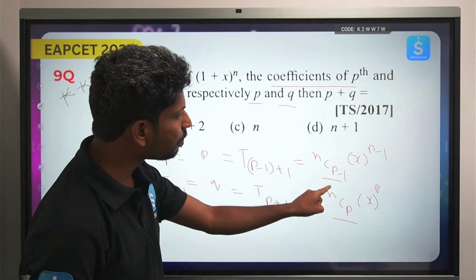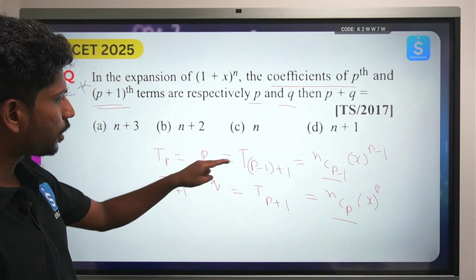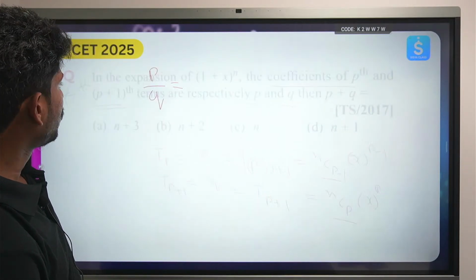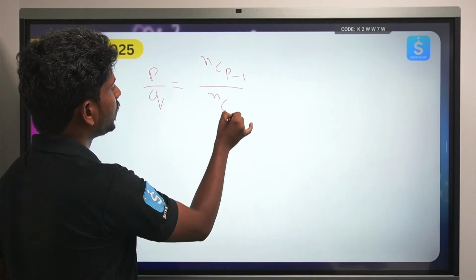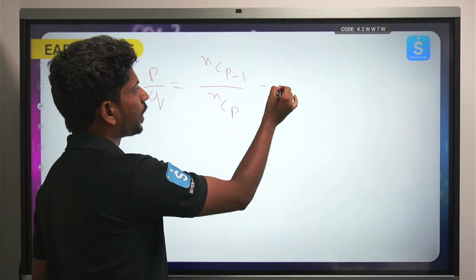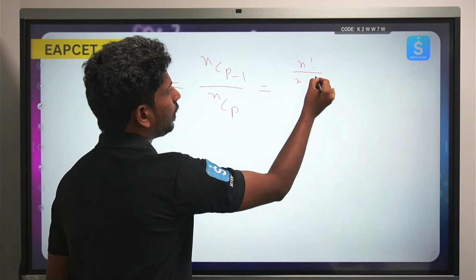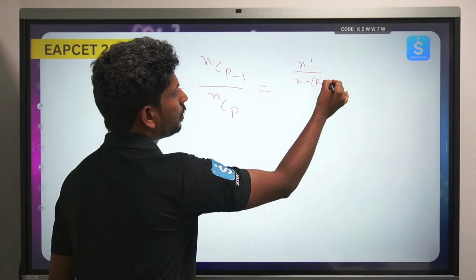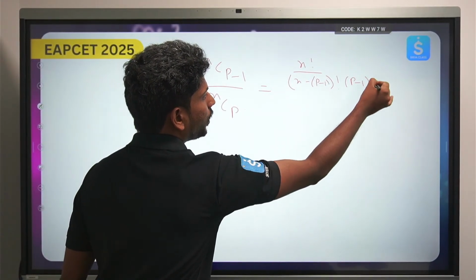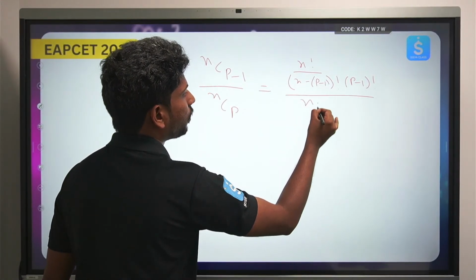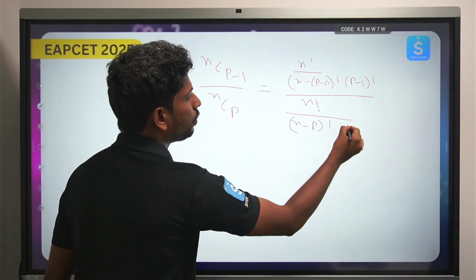Here we have nCp minus 1 and nCp. So p by q is nCp minus 1 over nCp, which is n factorial by (n minus p minus 1) factorial into (p minus 1) factorial, divided by n factorial by (n minus p) factorial into p factorial.